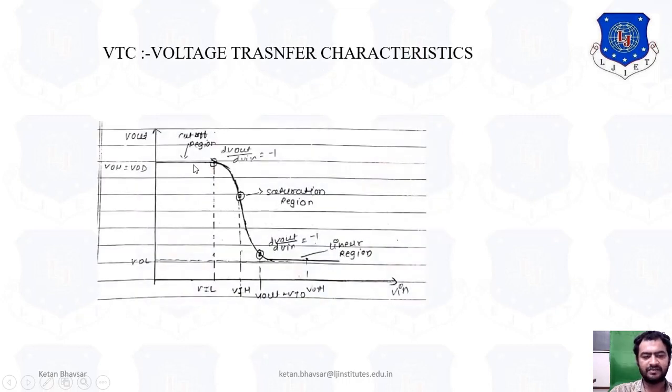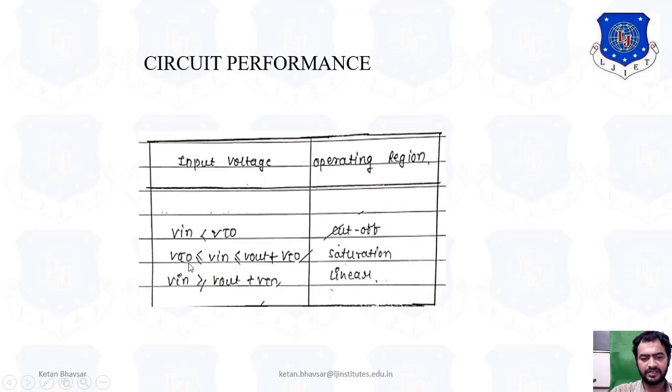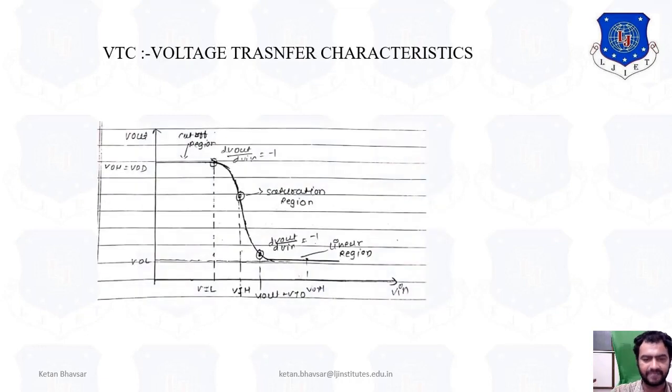For Vin less than VTO, we are in cutoff region. If you increase, then VTO is less than Vin less than or equal to Vout plus VTO, meaning you increase more and more the Vout value in terms of VDS, then it is in saturation region, you can see.